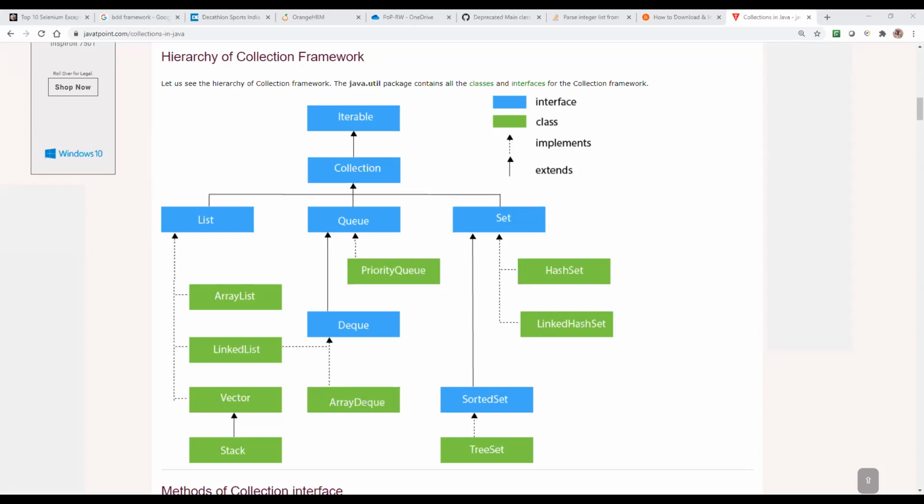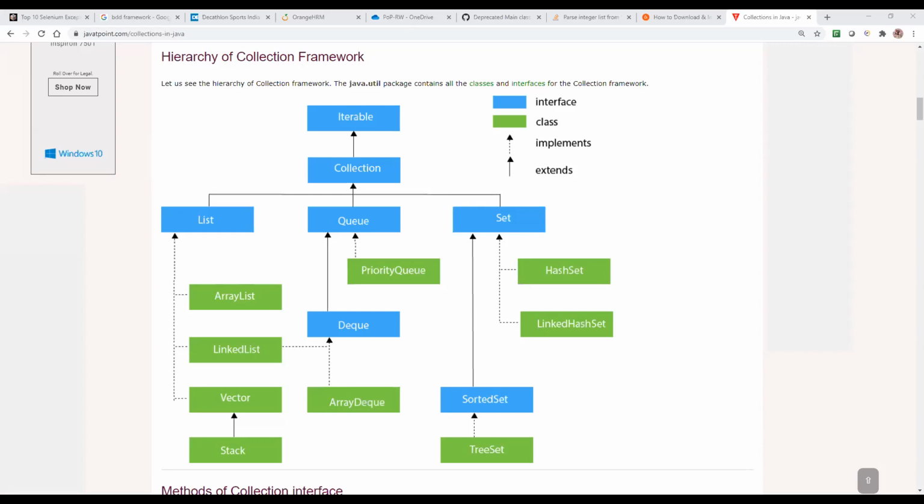Here set means duplicate values are not allowed, but it allows null pointers. These are the main differences between these three types. If you want to allow duplicates, with no null pointers, then what do we have to choose?